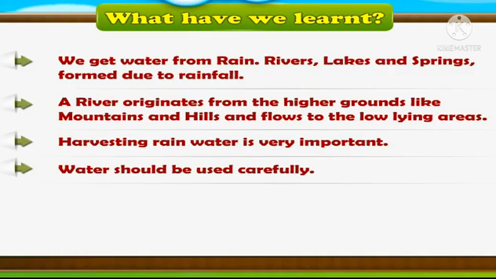So children, now let's remember what we have learned in this lesson. We get water from rain, rivers, lakes, and springs formed due to rainfall. A river originates from higher grounds like mountains and hills and flows to the low lying areas. Harvesting rainwater is very important. Water should be used carefully.